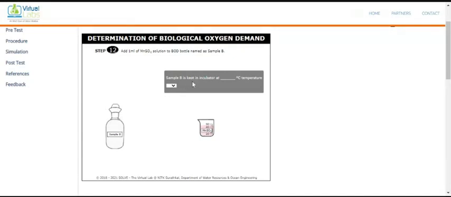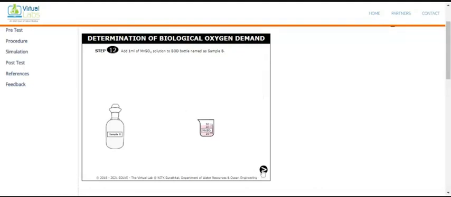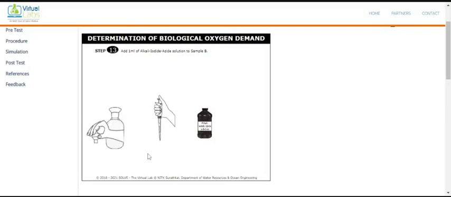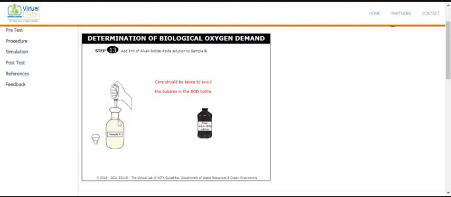Okay, sample B is kept in the incubator at a temperature of what? At 20 degrees Celsius. Go for the next. So again we are adding the alkali iodide azide solution, 1 ml. Click here, remove this cap, collect the sample with the pipette, 1 ml. First close this cap, then open this cap. Now pour the sample so that no bubble is formed while pouring. A dark yellow color appears.